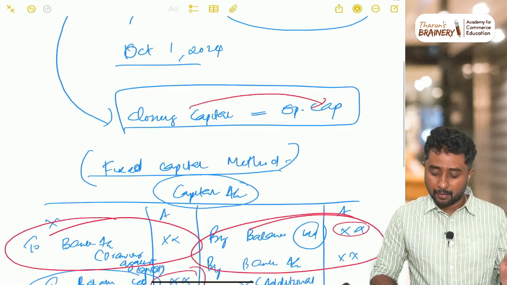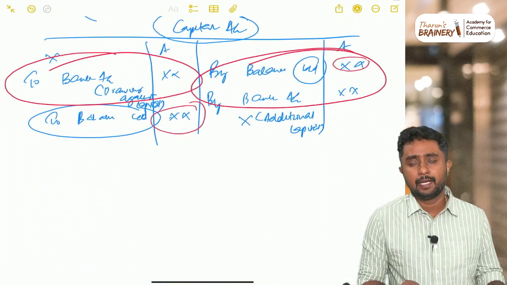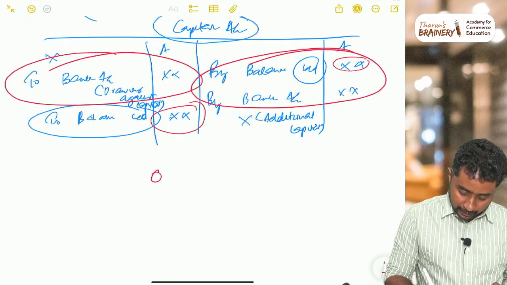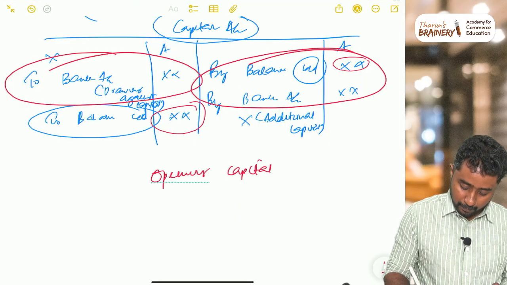If that is not mentioned, then obviously it means they are following fluctuating capital method. So how do we calculate the opening capital then?